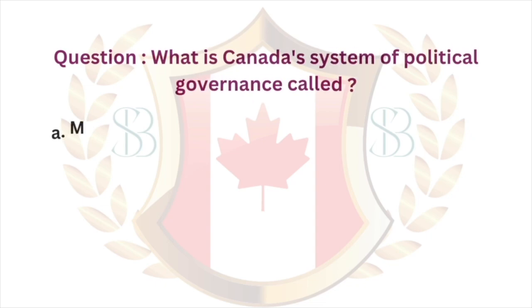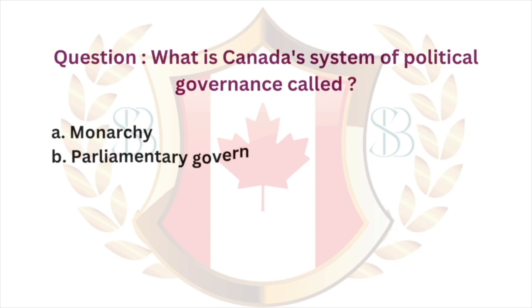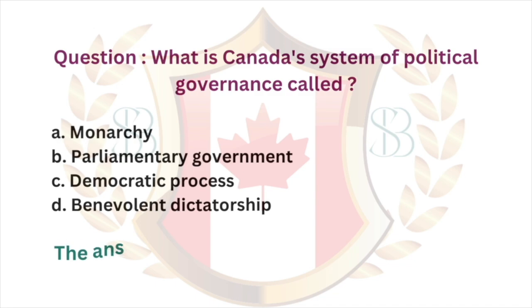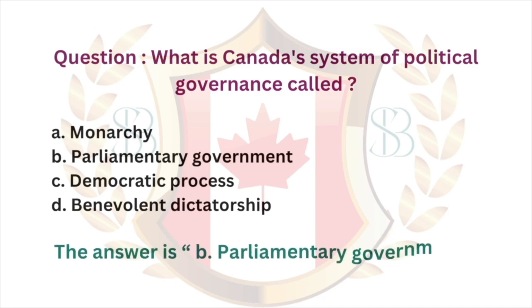Question: what is Canada's system of political governance called? A. Monarchy. B. Parliamentary government. C. Democratic process. D. Benevolent dictatorship. The answer is B. Parliamentary government.